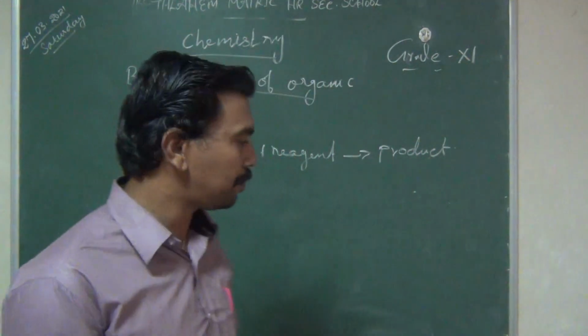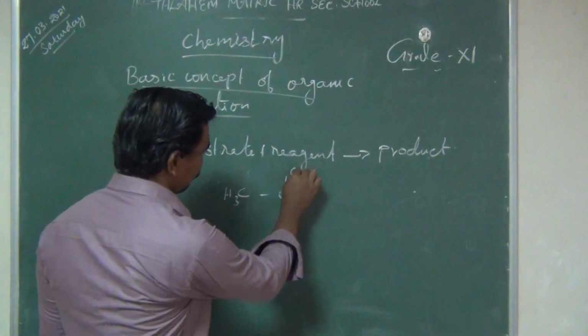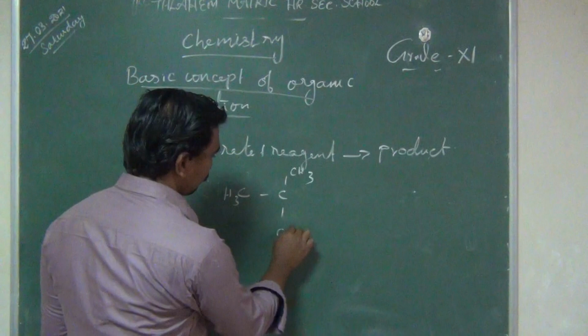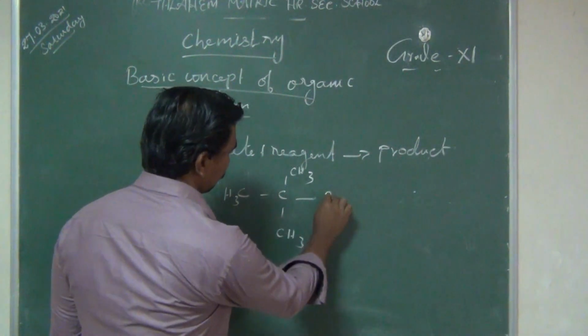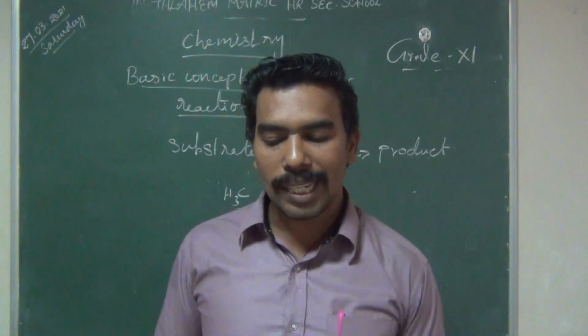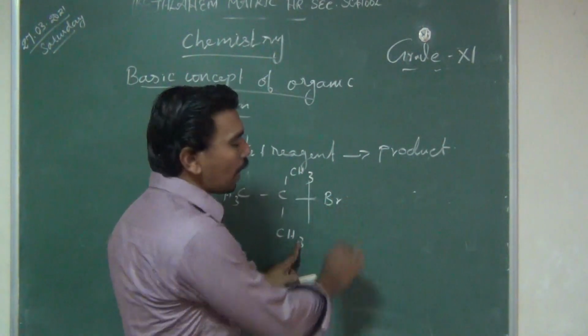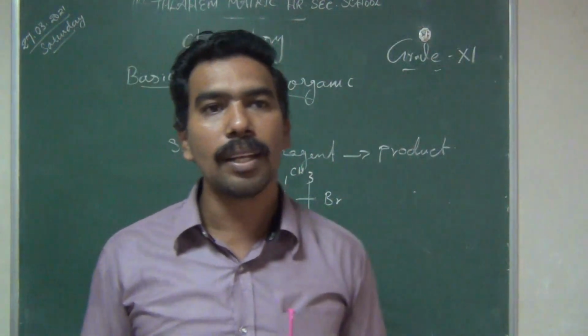Butyl bromide. Here the heterolytic cleavage occurs at the carbon-bromine bond.